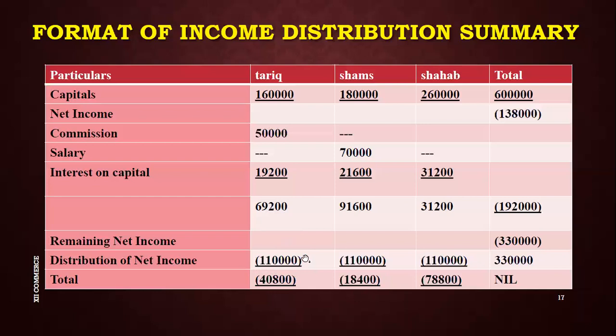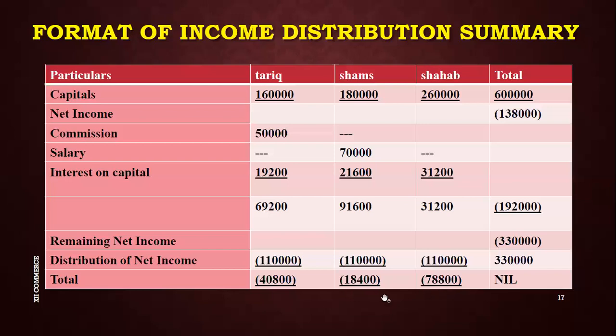Then 91,600 plus 110,000: again minus, minus, and I apply the sign of the biggest number. Secondly, I have 31,200 and then 110,000, which gives 78,800, and I write the negative sign over here.